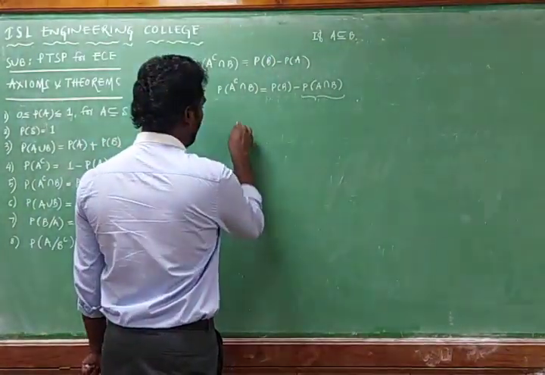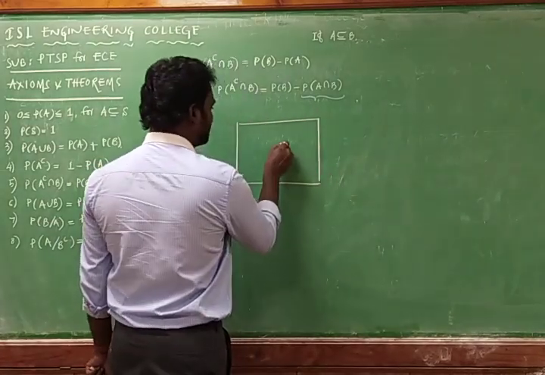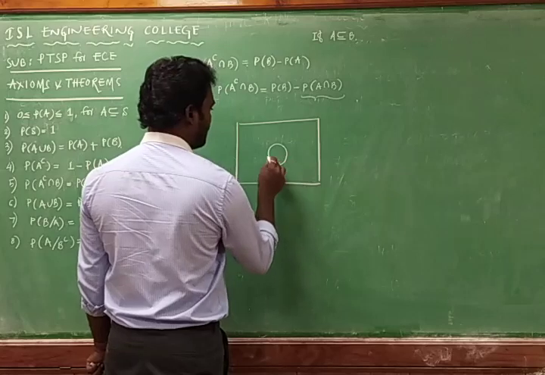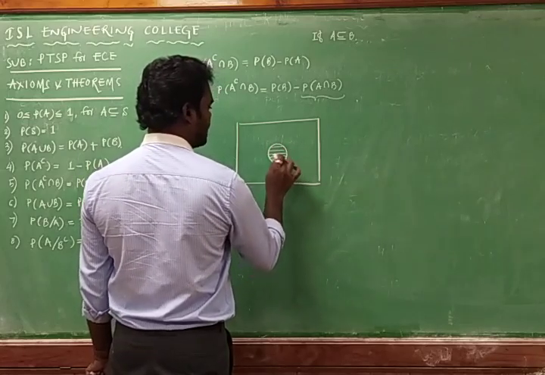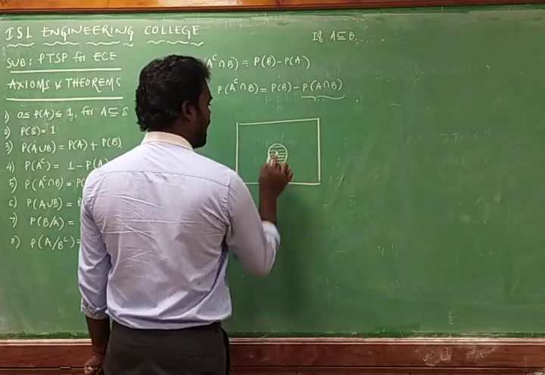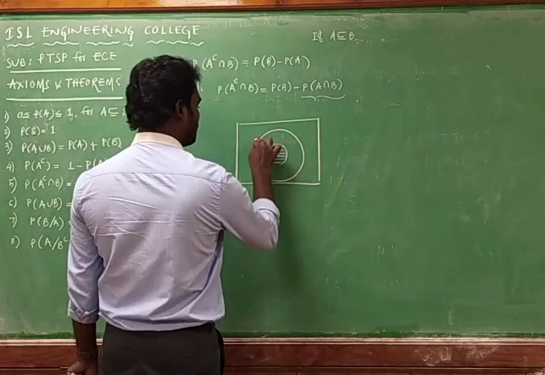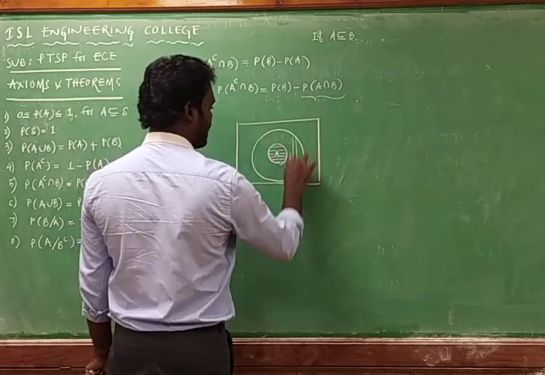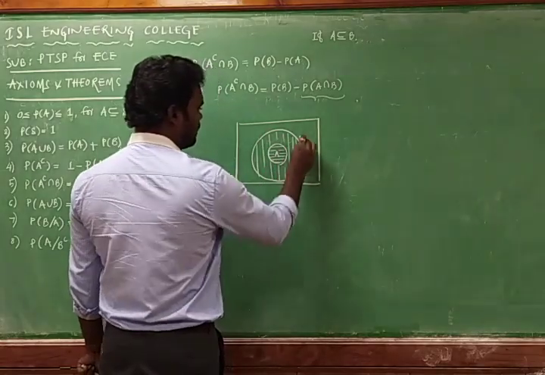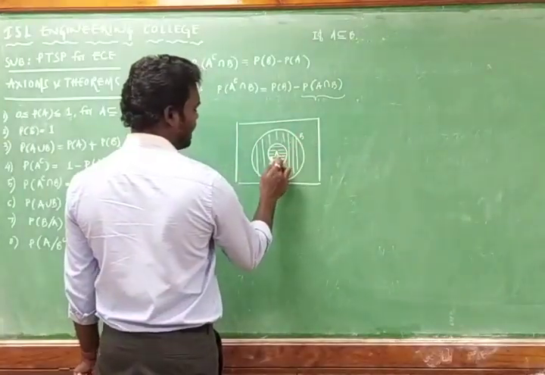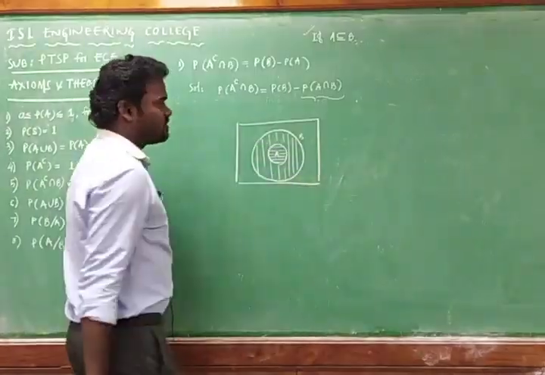So I am going with the Venn diagram. This is a Venn diagram, and here A is a subset of B. So I am taking this horizontal area to represent A, and the vertical part is named B. This is B and this is A. A is a subset of B, so we are justifying this equation.